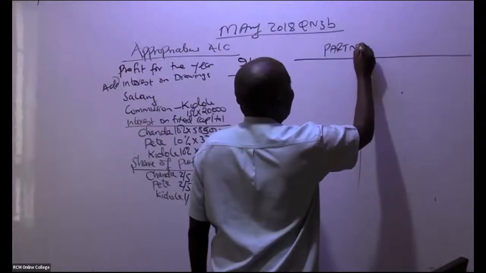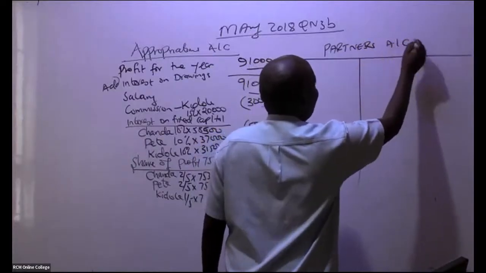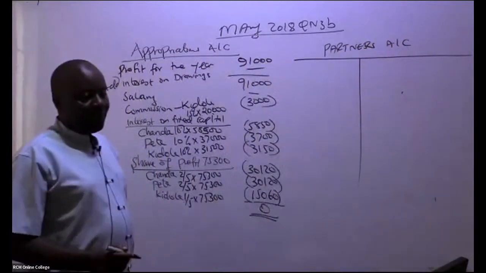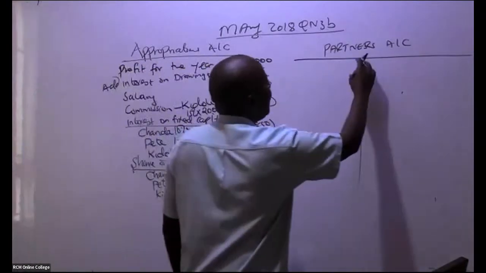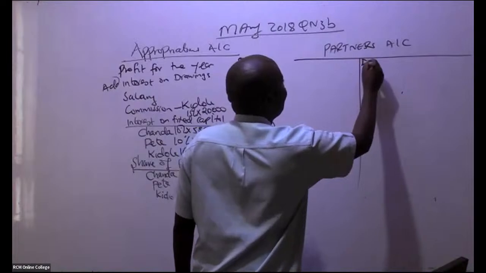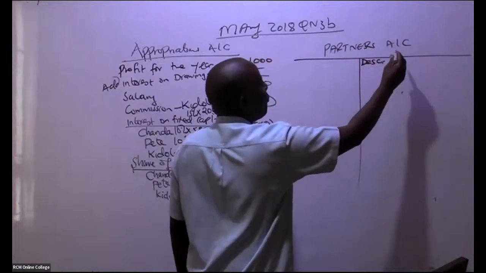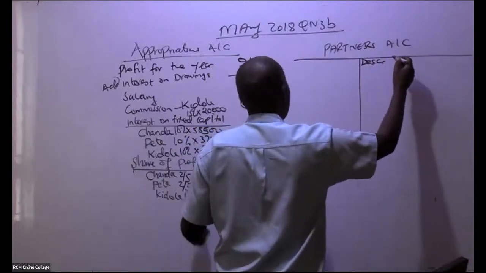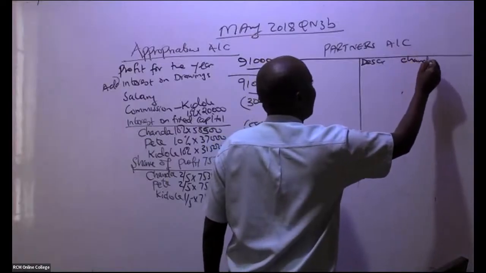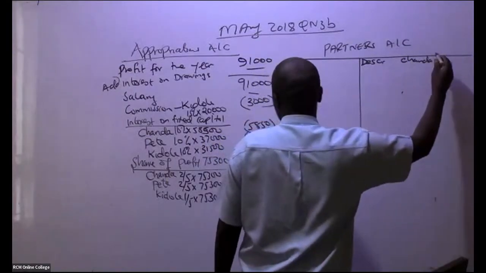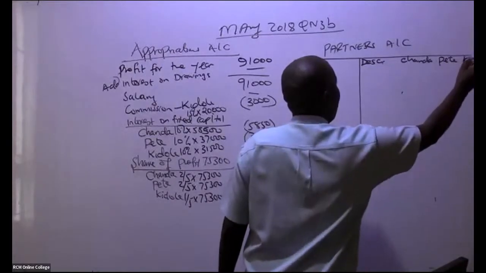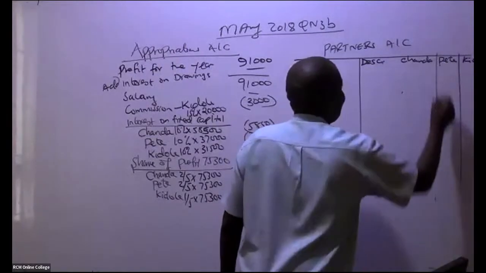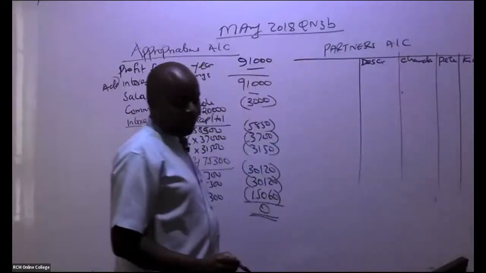This partners account has a description, and then, of course, we have the names of our partners: Chanda, Pete, Sue, like that.